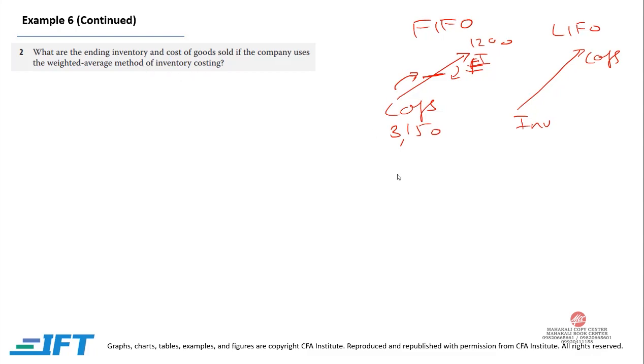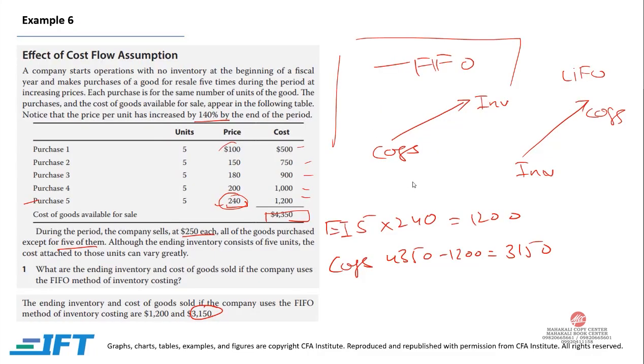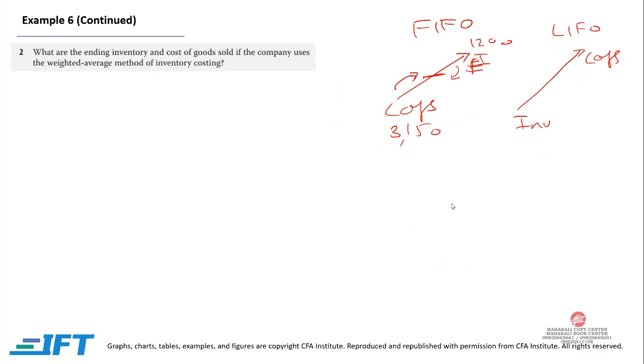So in weighted average, the average cost would be 4350 divided by 25 units. 4350 divided by 25 equals 174. So each unit is $174, and the ending inventory is 5 units.